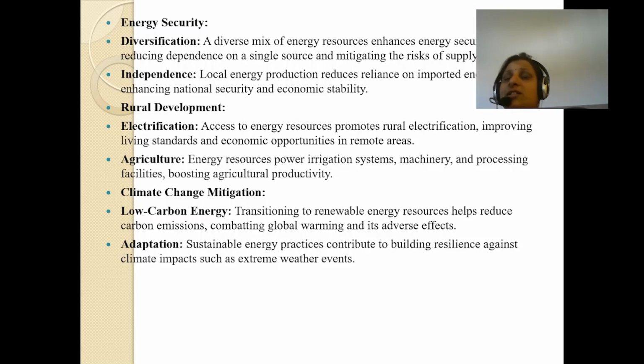So energy resources are very important for us in every aspect. It helps us in diversified fields, so it should be protected.